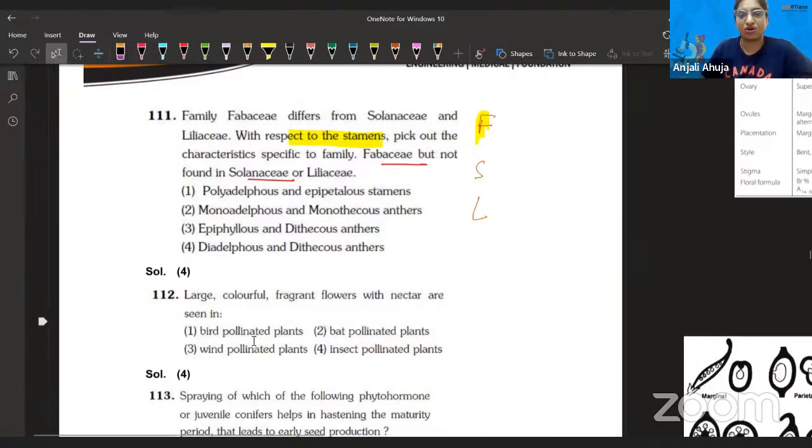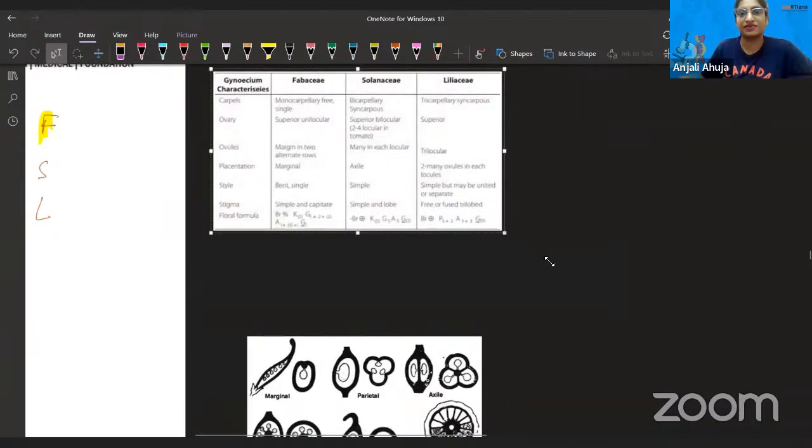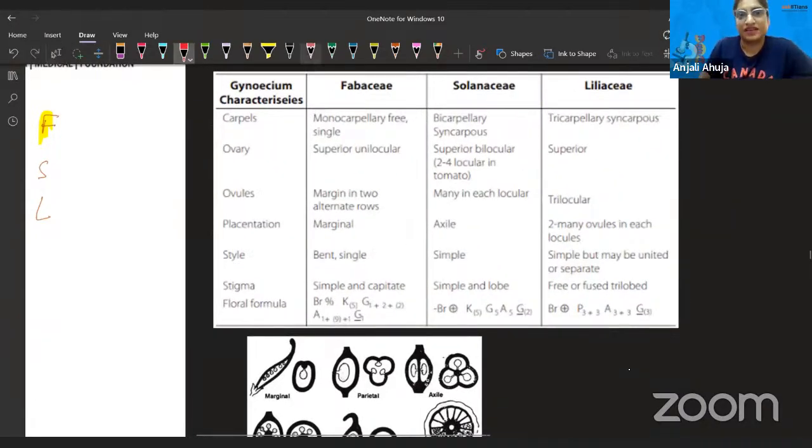Guys, before I teach you this option, look at this table. I uploaded this table for the comparative analysis. Fabaceae is the first, very intelligent, and it is all 555. I gave you the trick, Mugli Hutti 555, right? It's all 555, and its gynoecium is 1, while in Solanaceae, I gave you the trick: 5 plus 5 is equal to 10, right? In Fabaceae it is 5 and 5, and in Solanaceae 5 plus 5 is equal to 10.